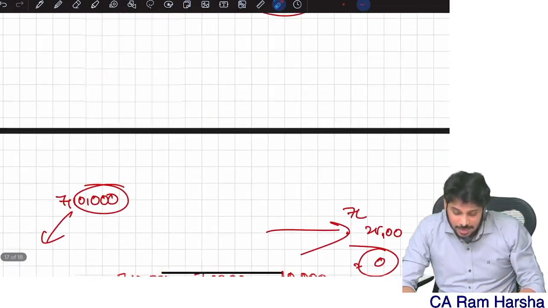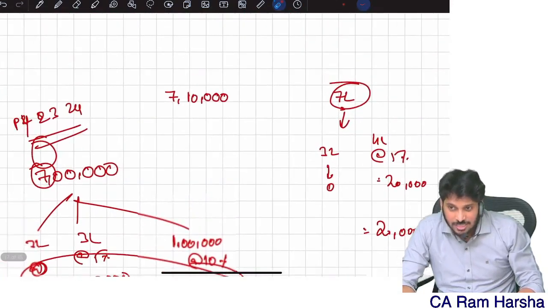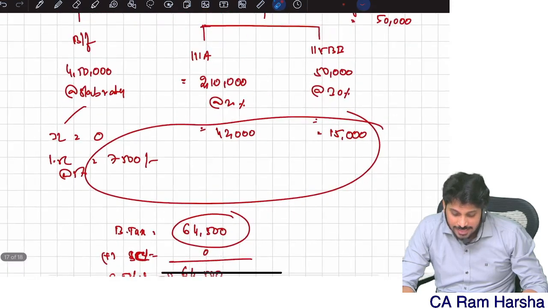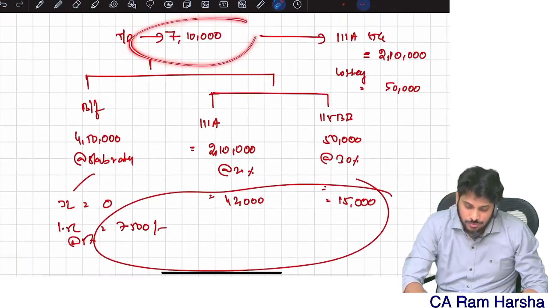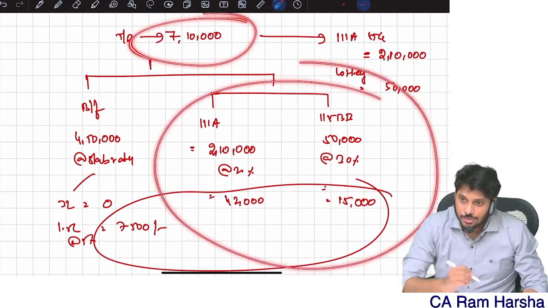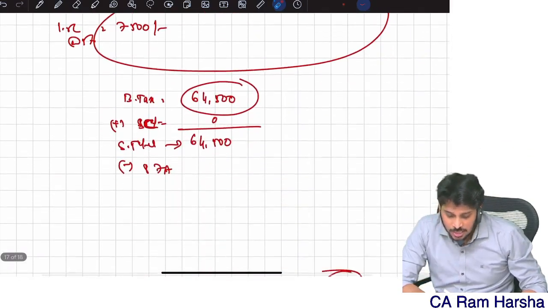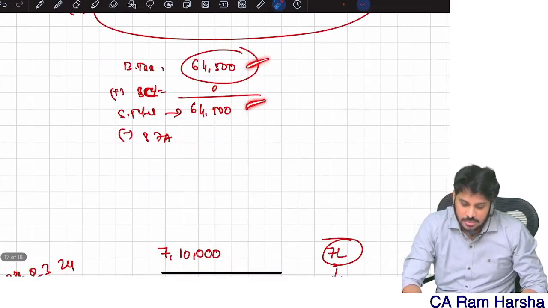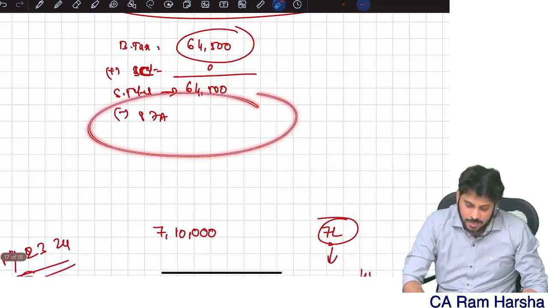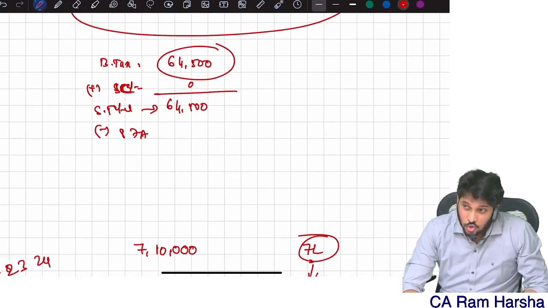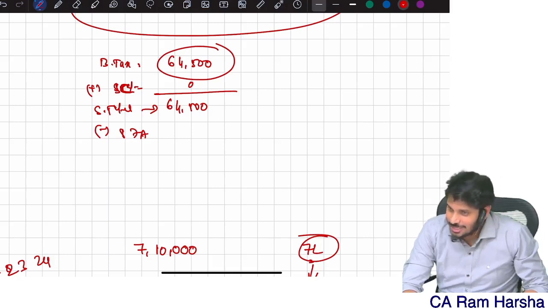Now, I made a complicated problem here, which generally nobody will tell you. If at all 7,10,000 includes special incomes, how to calculate rebate? This is the question. Same step, first basic tax, then 87A. What is 87A rebate? Here those steps may not apply. Technically speaking, it's a loophole in law.